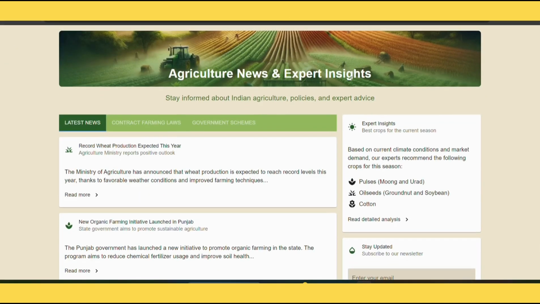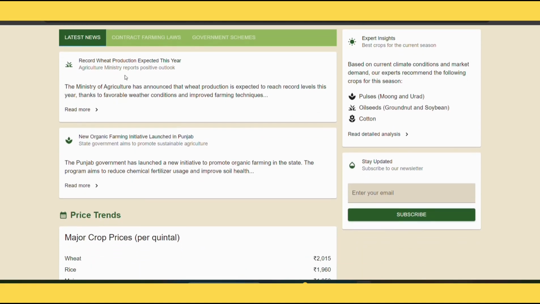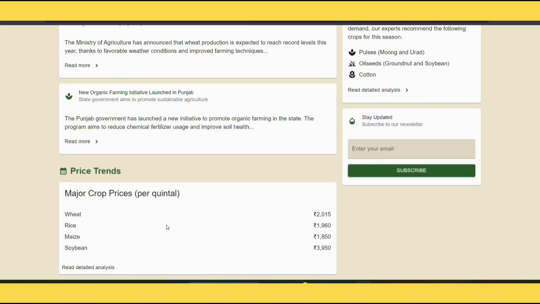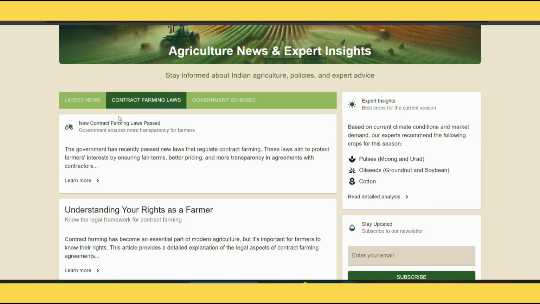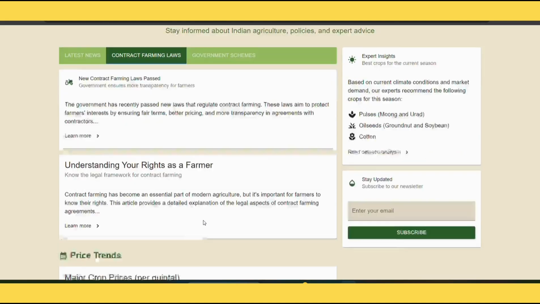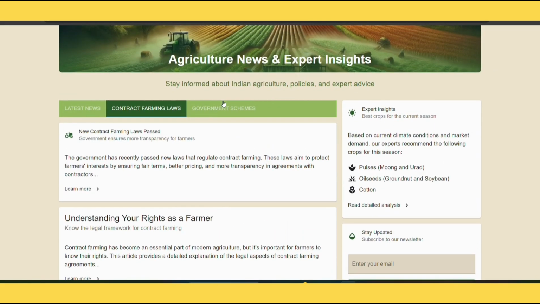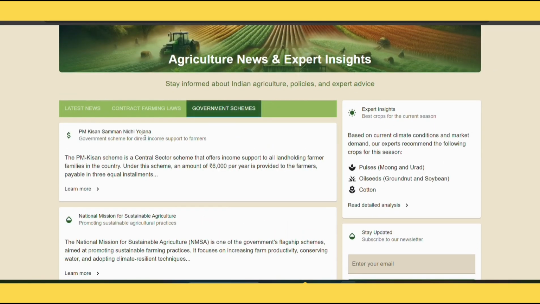Next, we have the News and Expert Insight page, which keeps users informed with the latest developments in agriculture. Here you will find up-to-date news, major crop prices, and expert insights on the best crop for the current season. This page also provides valuable information on contract farming laws and government schemes, helping farmers stay aware of their rights and opportunities available to them.